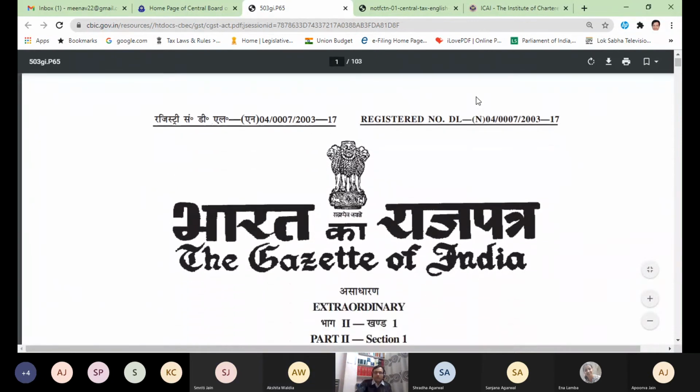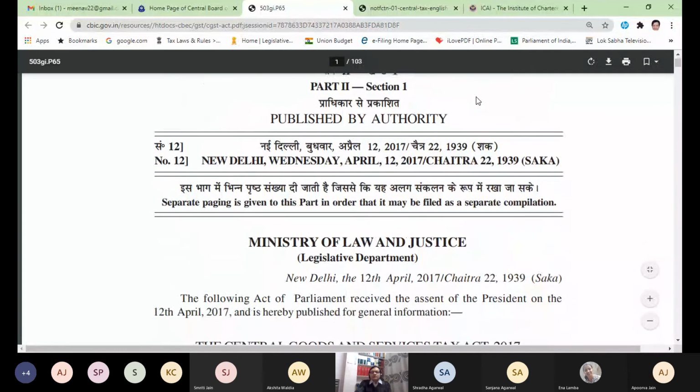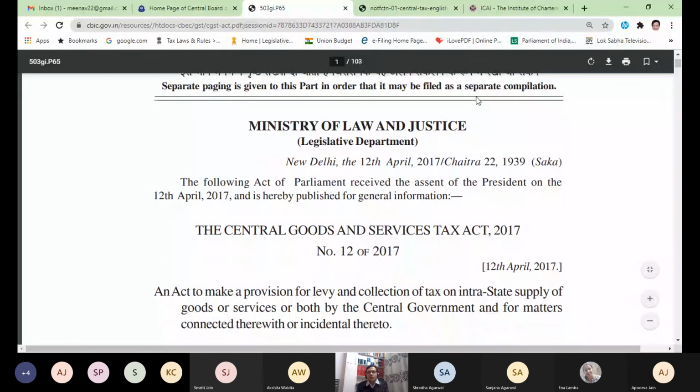Now, Gazette of India, 12th April 2017. Now, what does it say? Ministry of Law and Justice, Legislative Department, New Delhi, 12th April 2017. The following Act of Parliament received the assent of the President.